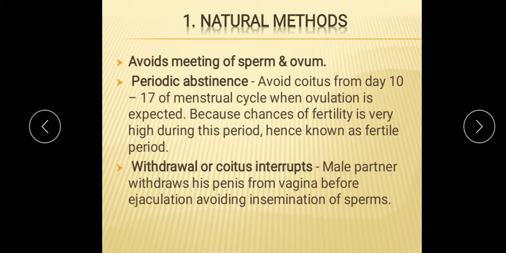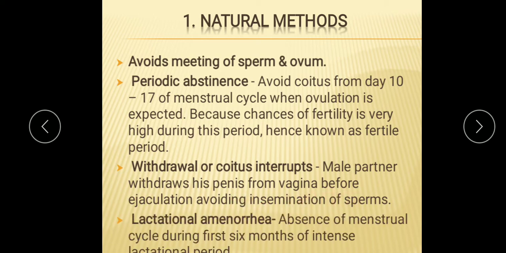Then withdrawal or coitus interruptus is another method, to avoid ejaculation, by withdrawal of the organ and avoiding insemination of the sperm. Then there is lactational amenorrhea, which is the absence of the menstrual cycle during the first 6 months of the intense lactation period.